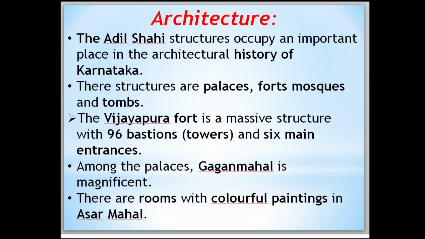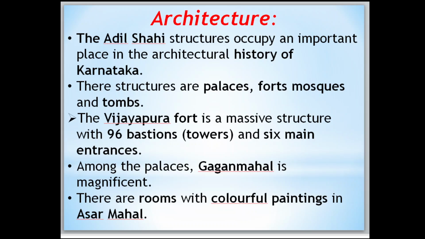Now let us move to the contribution of the Adil Shahis to architecture. Adil Shahi structures occupy an important place in the architectural history of Karnataka. The structures include palaces, forts, mosques and tombs. The Vijayapura fort is a very massive structure with 96 bastions, towers and 6 main entrances.